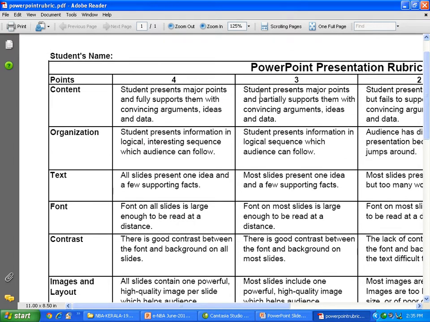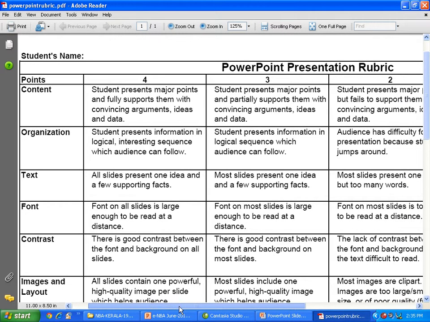Now we'll take one example and have a look into this. See the contents. These are the gradations that we have, 4, 3, 2, 1 like this. Let's look into that here. The student presents the major points and fully supports them with convincing arguments, ideas and data about the contents during the presentation. Fine, 4 points. Student presents major points and partially supports them with convincing arguments and ideas and data.